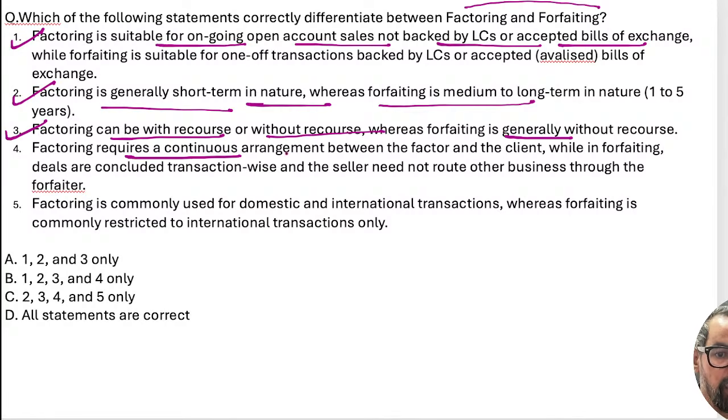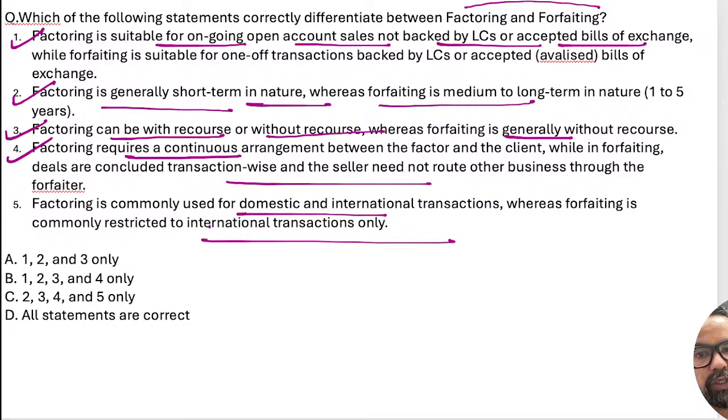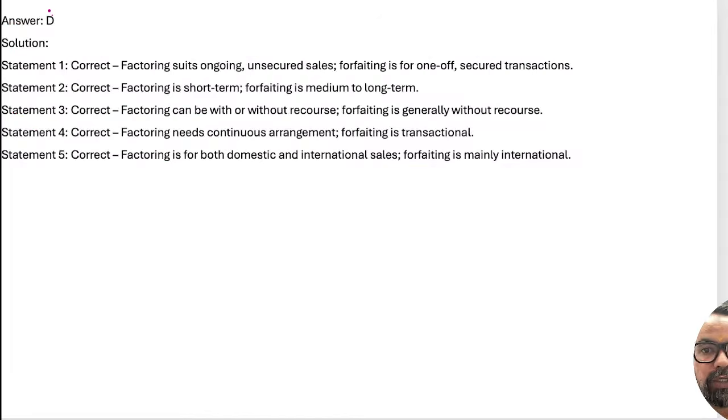Factoring requires a continuous arrangement between factor and the client, while forfeiting is account to account or transaction to transaction. Factoring is commonly used for domestic and international, but forfeiting is mostly for international. This is also true. All are correct. So option D will be the right answer for this particular one. So all the statements related to factoring and forfeiting are correct in this case.